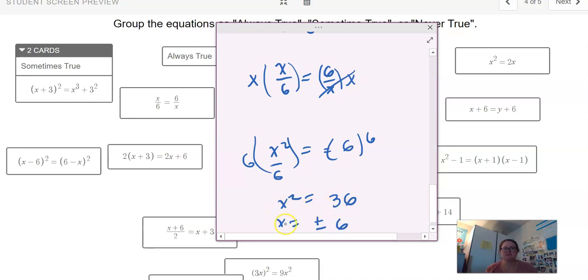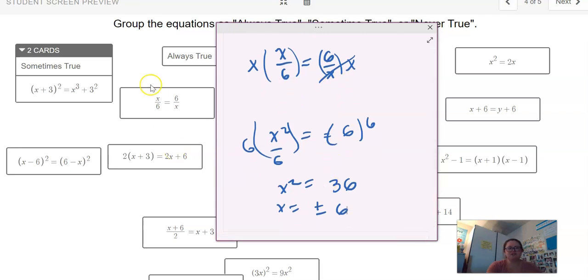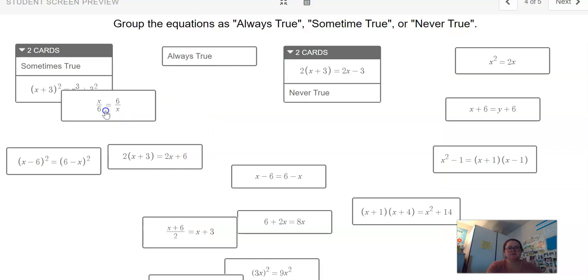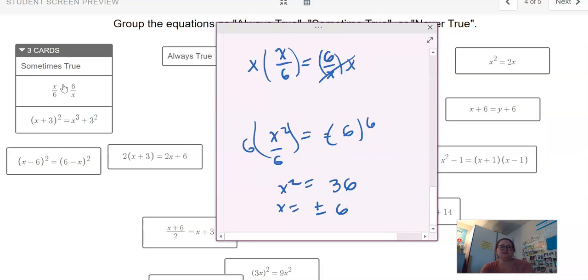Positive or negative 6. So we know there's some numbers that work. 6 would work. That's what this gets us. It also hopefully makes it obvious that it's not always going to be true. For instance, if I put 0 in, I would get 0 over undefined, and 0 would not work. There's a lot of numbers that wouldn't work, but I got some answers, so this is sometimes true. The majority of these are going to come out sometimes true because it's the most likely thing to happen.